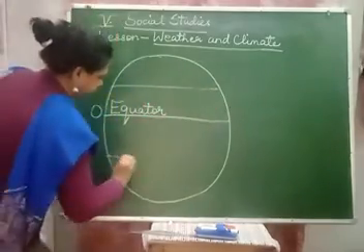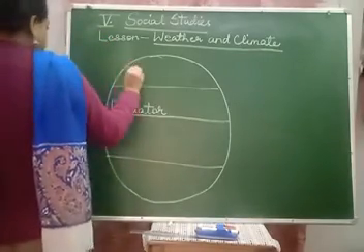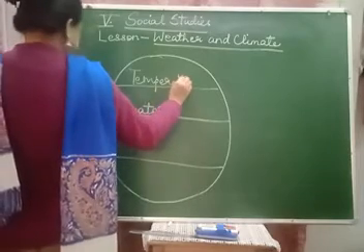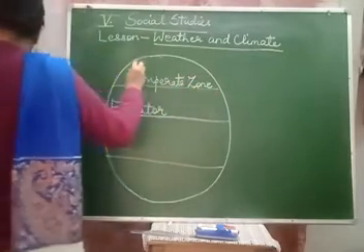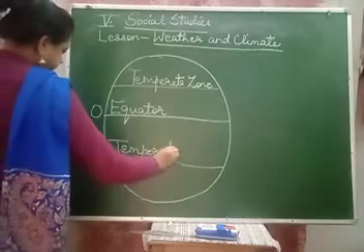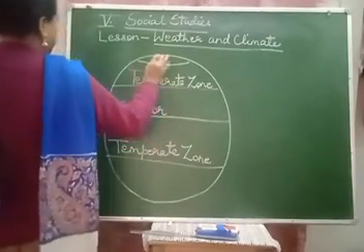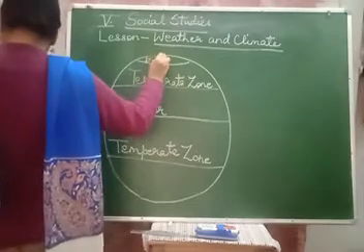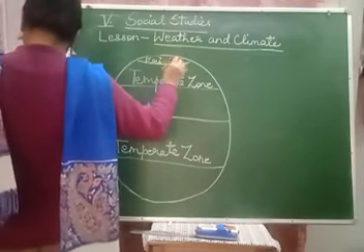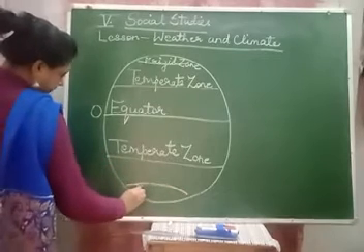The two tropics, Tropic of Cancer and Tropic of Capricorn, the temperate zone, and these are the two temperate zones, and the frigid zone, the two frigid zones.